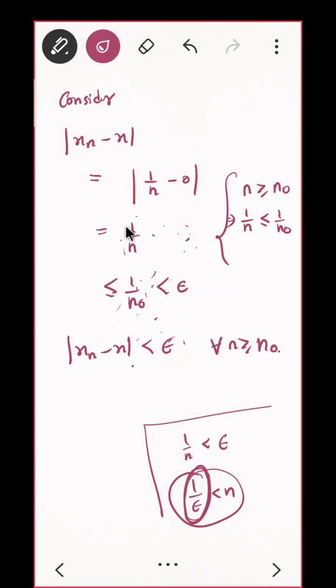So I have 1 by n. I want to relate this 1 by n with 1 by n naught, correct? How can I do that? I have one condition, that n is greater than or equal to n naught. So 1 by n will be less than or equal to 1 by n naught, and that is less than epsilon. So mod of xn minus x is less than epsilon for all n greater than or equal to n naught. Hence xn converges to x. What is my xn? That is 1 by n, converges to 0.